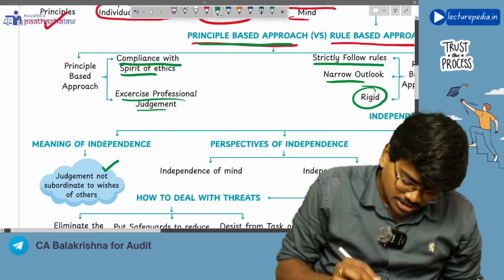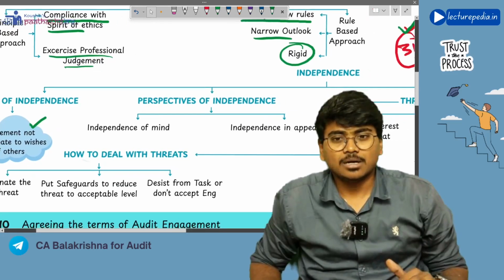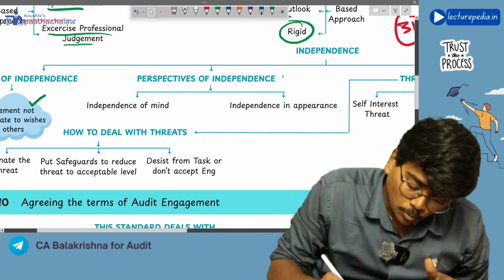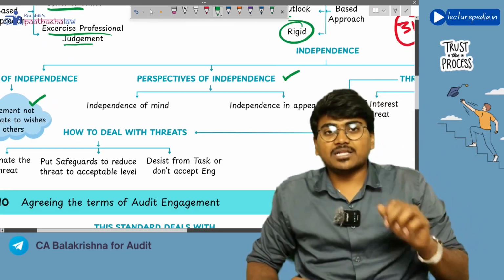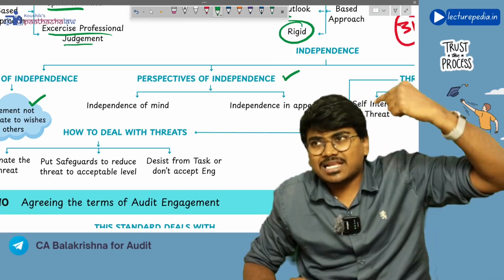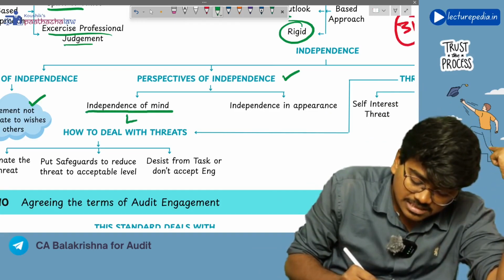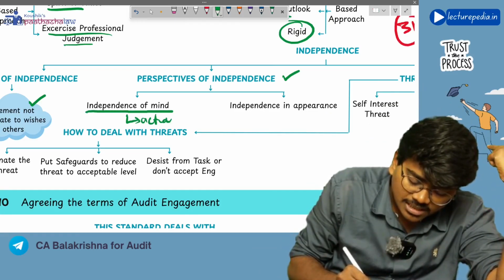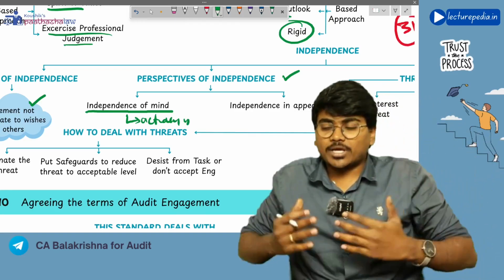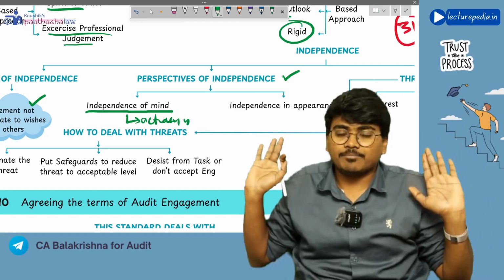Independence means judgments are not subordinate to the wish and will of some other party. And there are two perspectives for independence. What are these two perspectives? First of all, independence in mind. Independence in mind means you are actually independent. The auditor is actually independent in his mind.